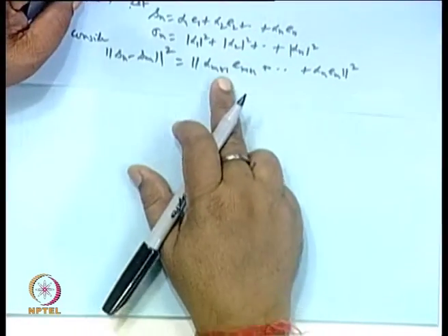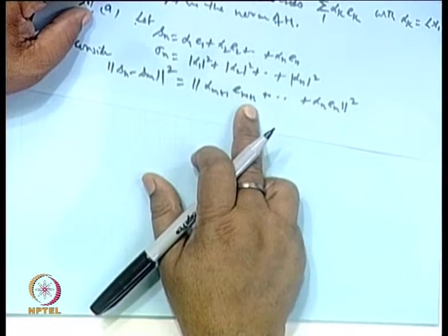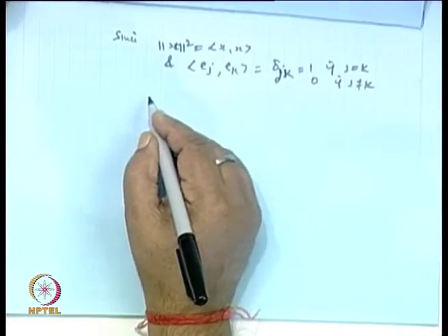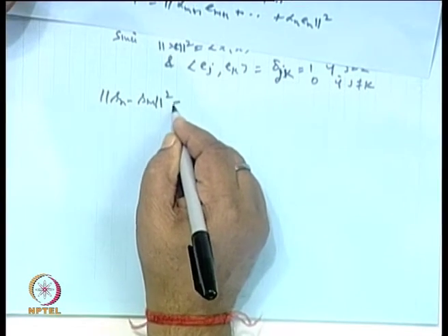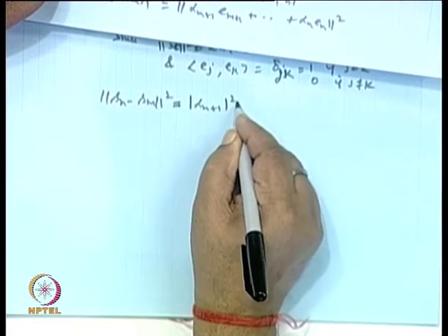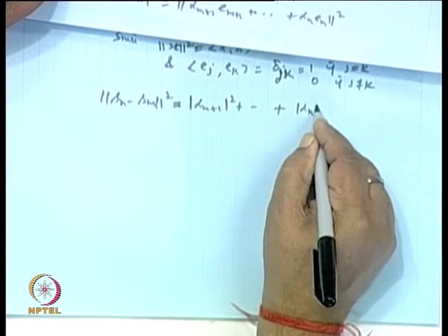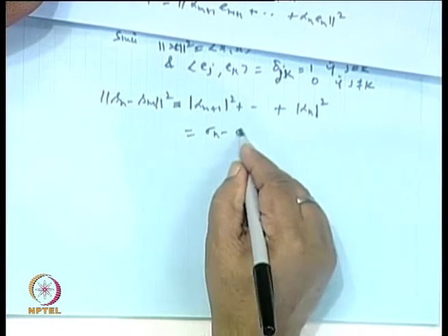So, if I open this, then what happens? E m plus 1 with the rest of the terms will be 0 except one. So, the norm of S n minus S m whole square will basically be mod of alpha m plus 1 whole square up to alpha n square, and that is nothing but sigma n minus sigma m.